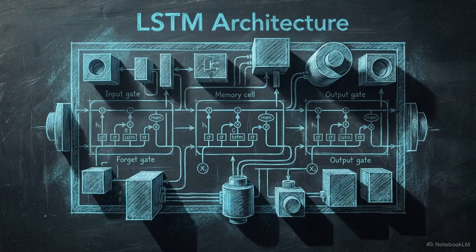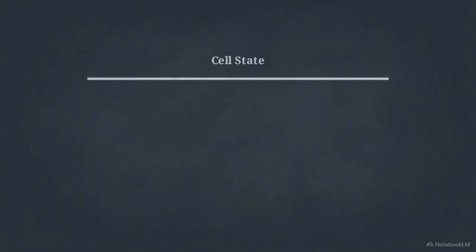To fix this recurrent amnesia, researchers engineered the long short-term memory network, or LSTM. This schematic reveals the LSTM solution. It introduces a secondary path for data to travel called the cell state, a protected highway running straight through the top of the unit. Instead of repeatedly multiplying the memory by weight matrices, the cell state relies primarily on linear addition. This creates a channel where the gradient can flow backwards without shrinking.